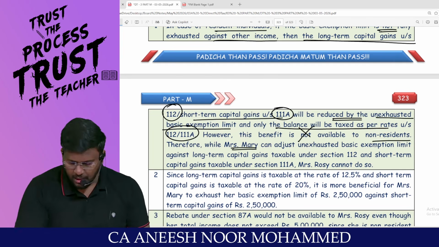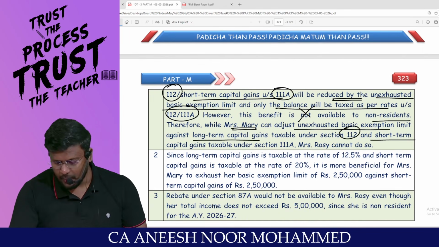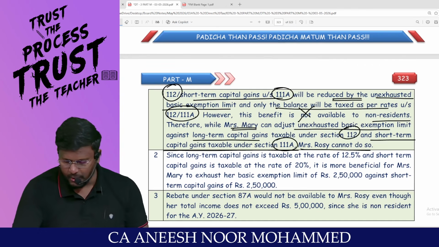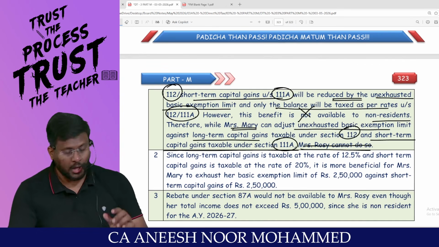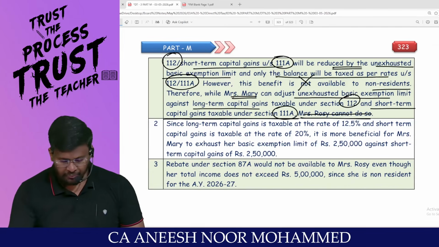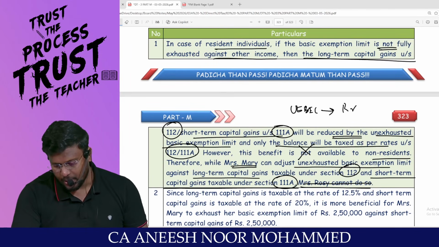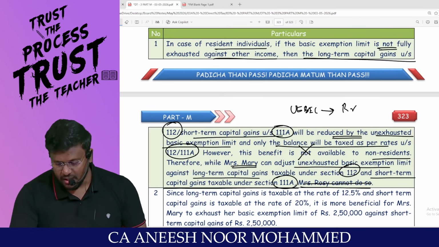Therefore, while Mrs. Mary can adjust the unexhausted basic exemption limit against long-term capital gain taxable under 112 and short-term capital gain taxable under 111A, Mrs. Rosie cannot do so because she is a non-resident.